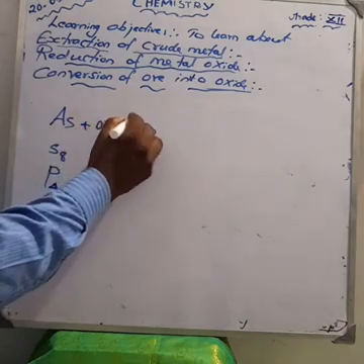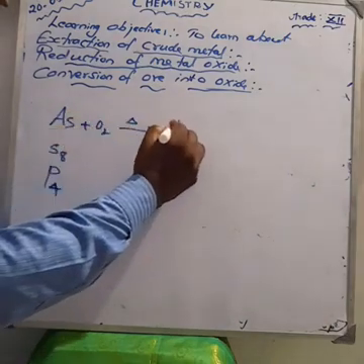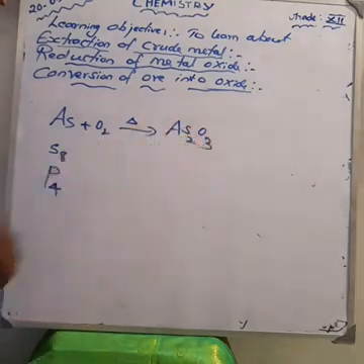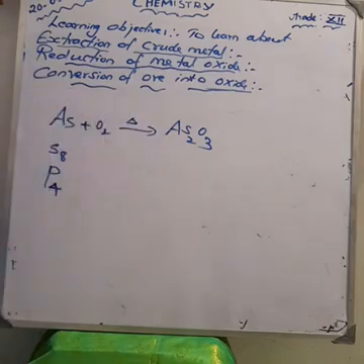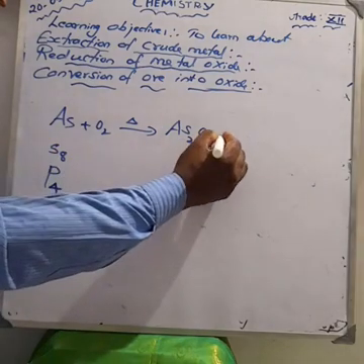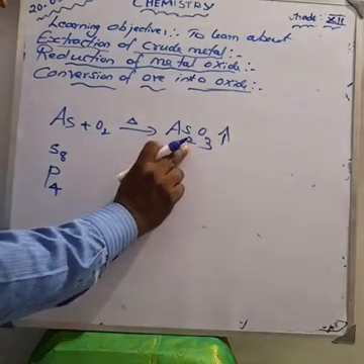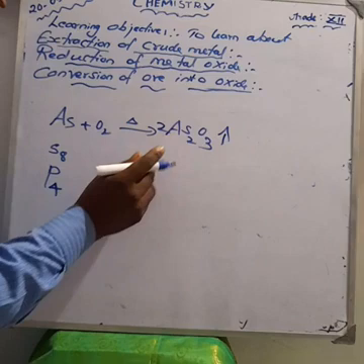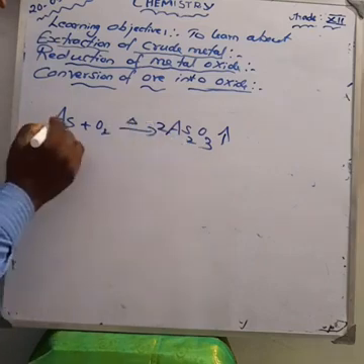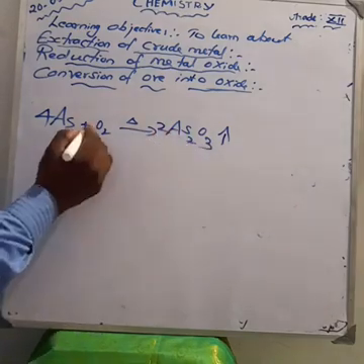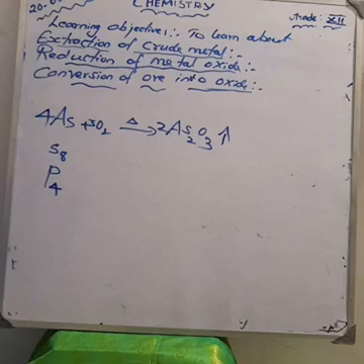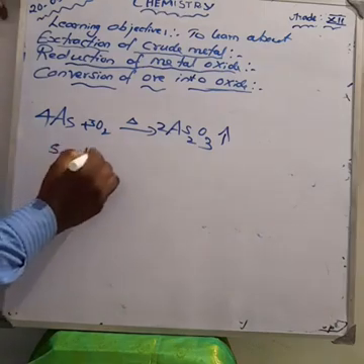Arsenic undergoes roasting with an excess of air, that is, heating with excess air, and we get arsenious oxide, As2O3. We get arsenious oxide gas. How can you balance the equation? Here having 3 oxygen, here having 2 oxygen, so make it 2 here. How much arsenic is there? 4. Then how much oxygen is here? 2 into 3 is equal to 6, so make it 3 here. Now the equation is balanced.